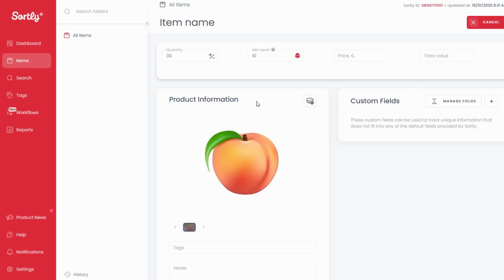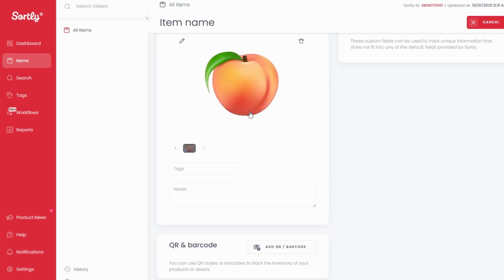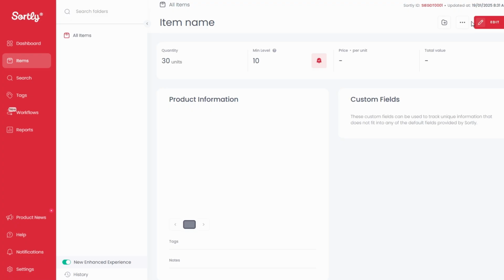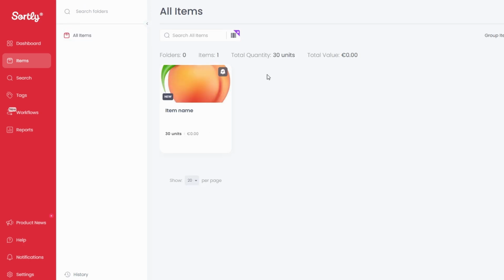Now that you've added an item, let's talk about organizing your inventory using folders. Folders are a fantastic way to categorize and group your items, making it much easier to navigate and manage your inventory efficiently. Think of them as virtual shelves or bins, simple yet incredibly effective for keeping everything in order. Folders can be customized to suit your specific needs. Here are some popular ways to organize your inventory.